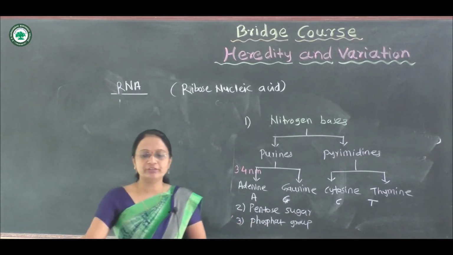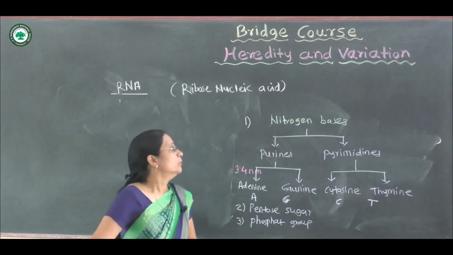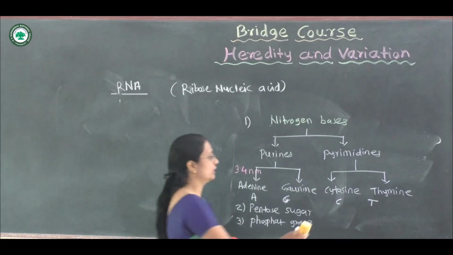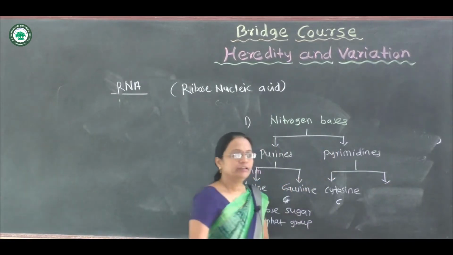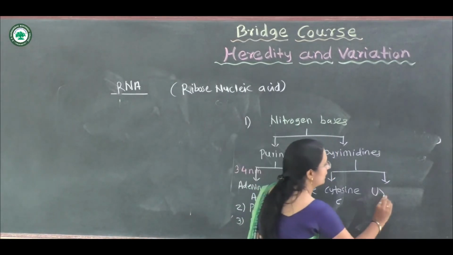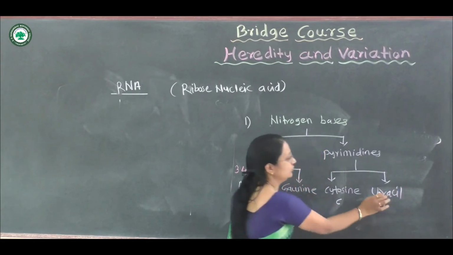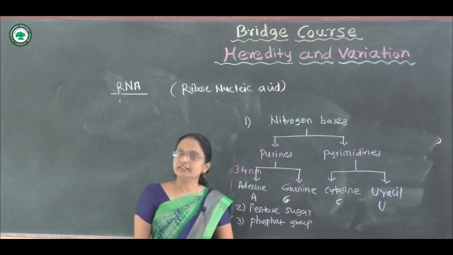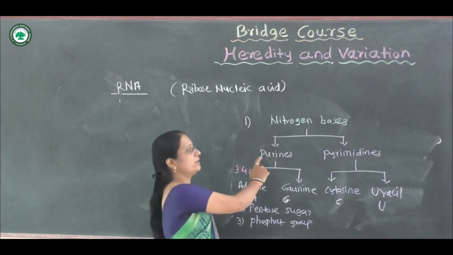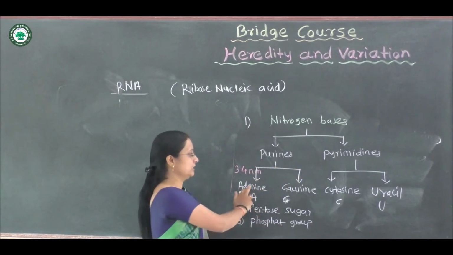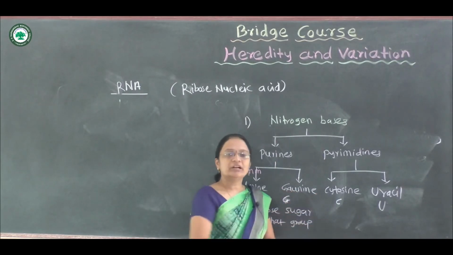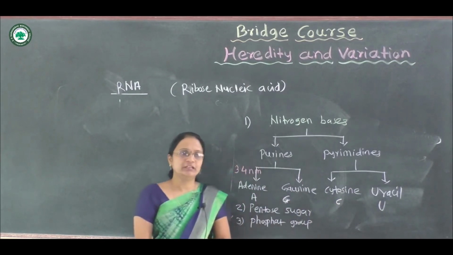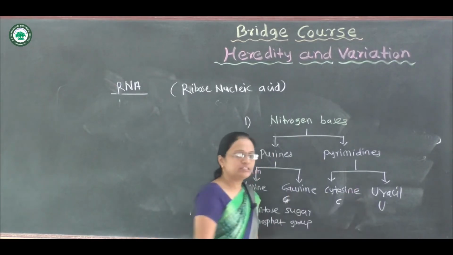But instead of the one pyrimidine nitrogen base, it gets replaced: the thymine is replaced by uracil. Only one change is found in the composition of nitrogen bases as compared to DNA. The same purines and pyrimidines are present, adenine, guanine and cytosine, but instead of thymine of DNA, uracil is present.